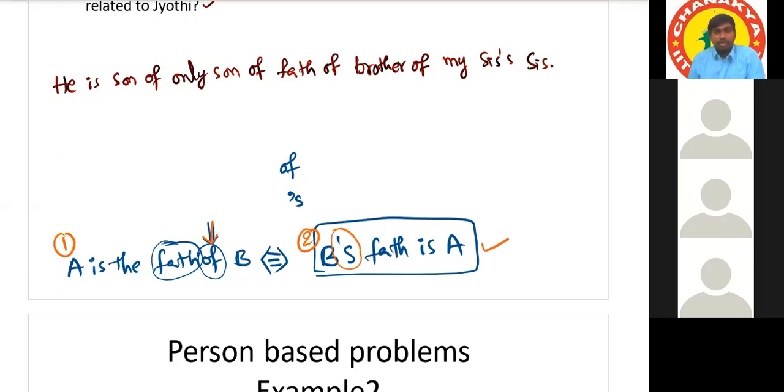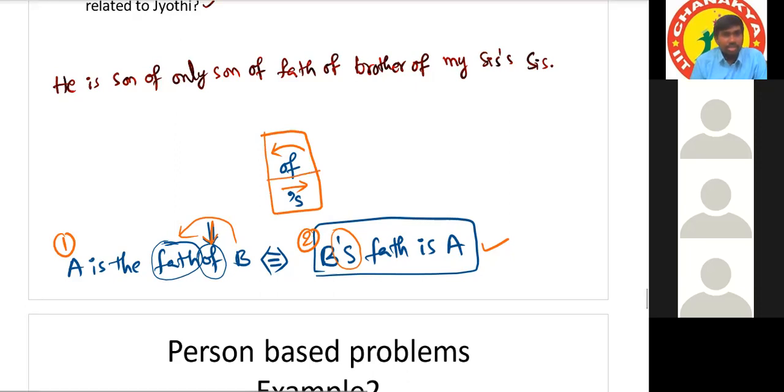This is a direct statement, but we need to take some in the reverse manner, right? Yes, sir. So if the question is based on of, we have to think in the reverse direction. If the question is based on apostrophe S, we can solve it in the forward direction. This is one thing while solving this type of questions. Second point is, we have to cut the total sentence up to is. So here the word is acts like is equal to. What is the nature of is equal to?